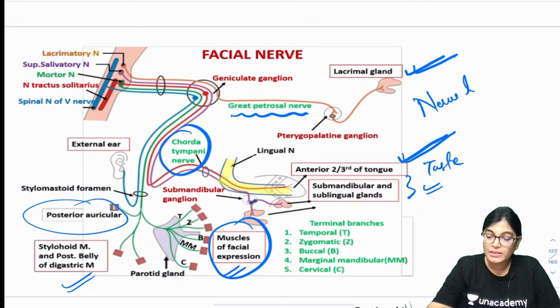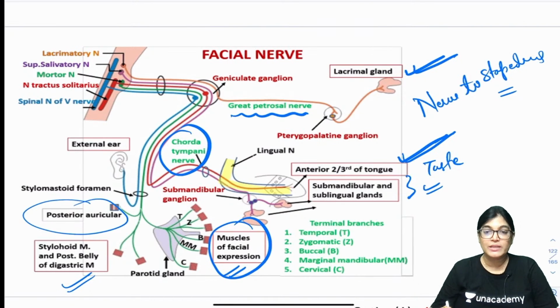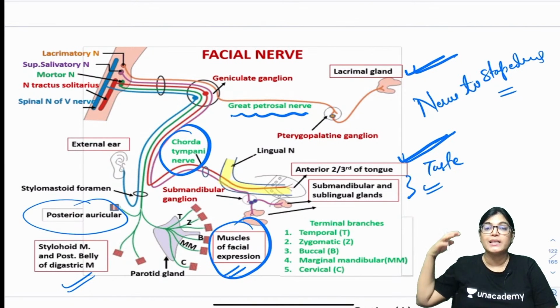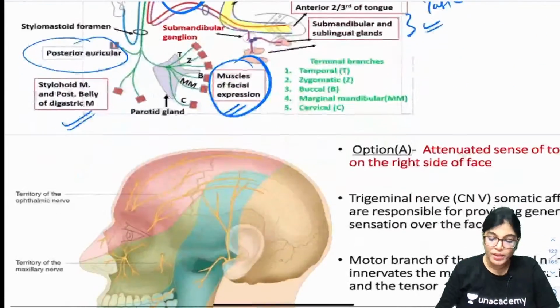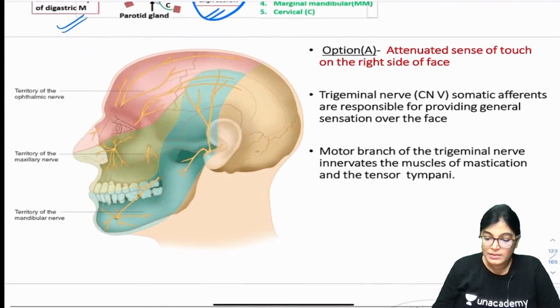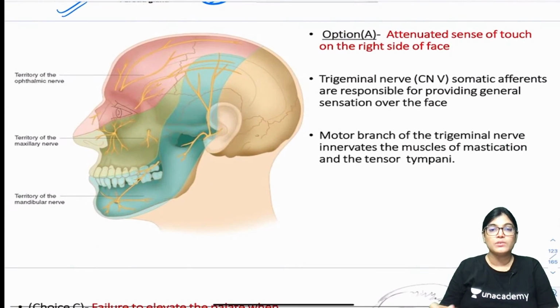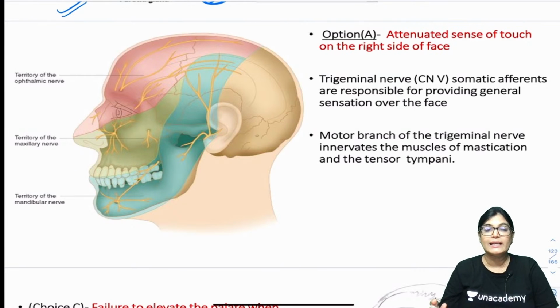And one of its branches, if you remember, is the nerve to stapedius. The nerve to stapedius is also a branch from the facial nerve, and if the nerve to stapedius is involved, the patient will hear normal sound as a loudspeaker sound. What is this condition called? Hyperacusis. Hyperacusis will be there. So we are now done with the right options, and let's see the other options.